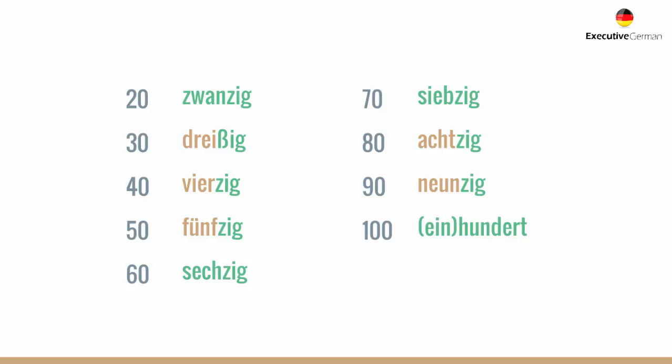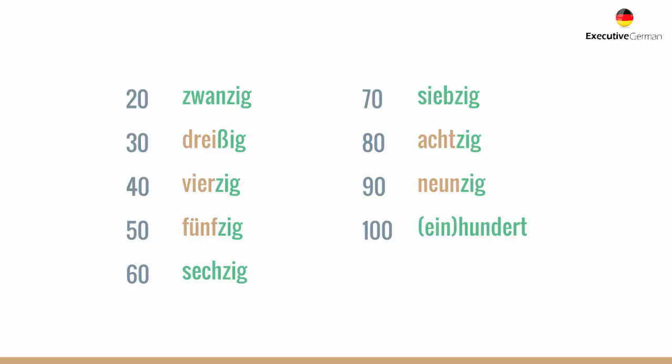And then we have 70, which following the rule would be siebenzig, but just keeping it short here. Germans like to be efficient. No, I don't know why, but it's simply siebzig. All right.